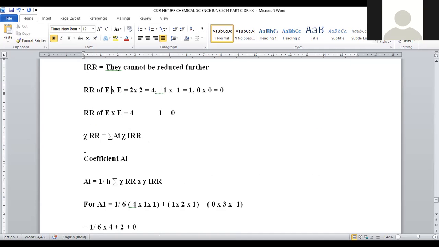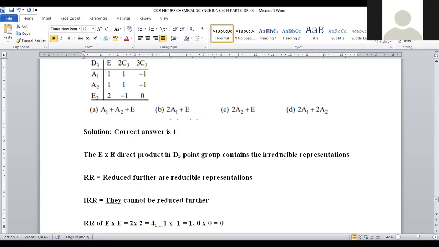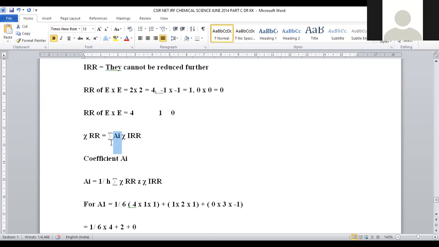For that purpose, chi reducible representation is a summation. This is called sigma; sigma is also known as summation. ai is the coefficient parameter, meaning the coefficient employed for these irreducible representations: summation ai chi IRR. There is an interrelation between irreducible representations and reducible representations, right?